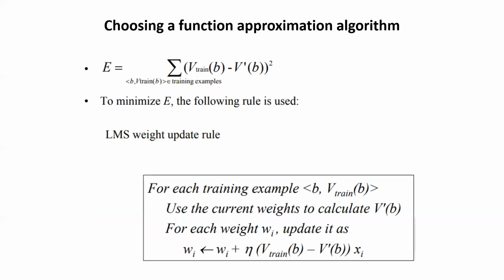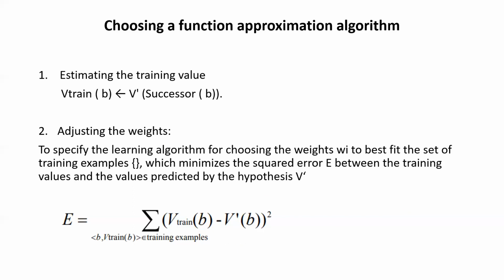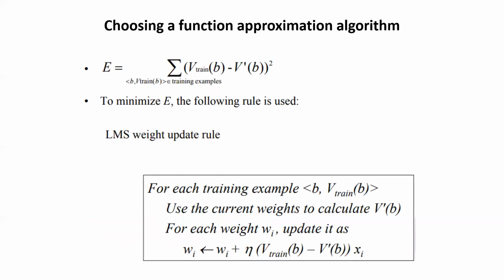So we have several algorithms to find the weights which best fit, right? Here I said that I will find the weights by adjusting weights only. We were discussing that we'll find the weights which best fit, or we can say which reduce the error for the training values. One such algorithm which we are using is called the LMS weight update rule, which means least mean square.